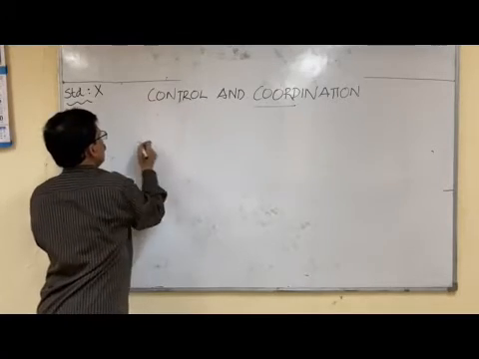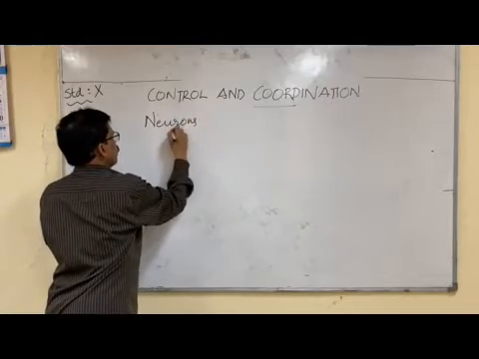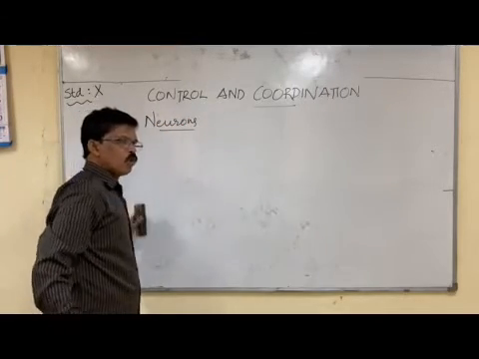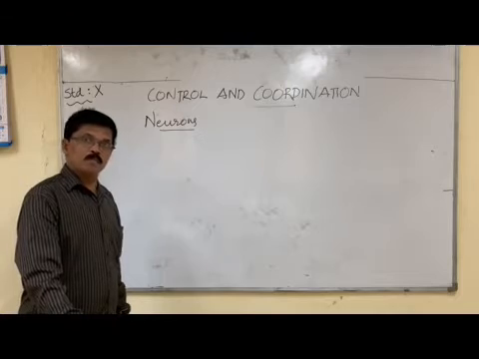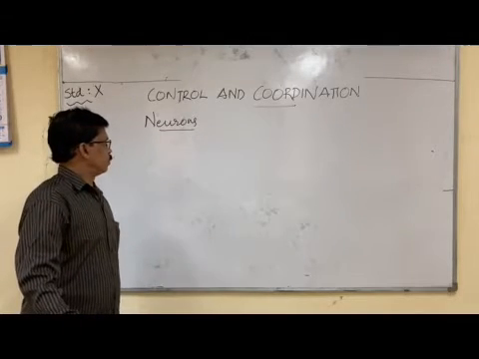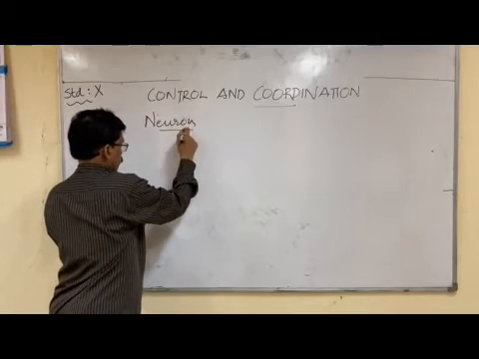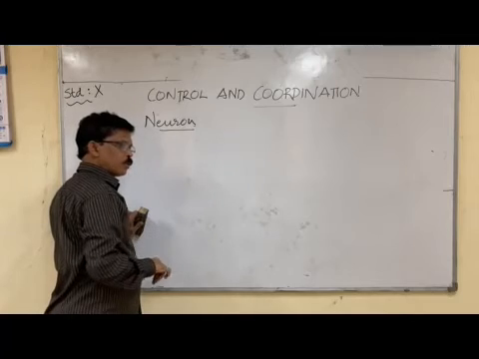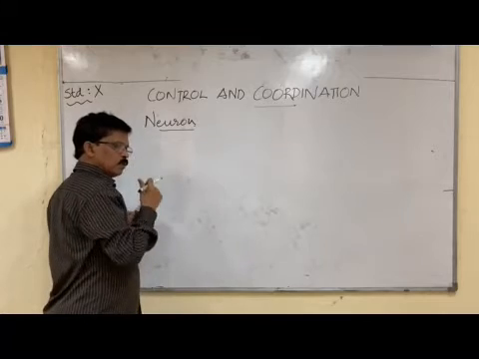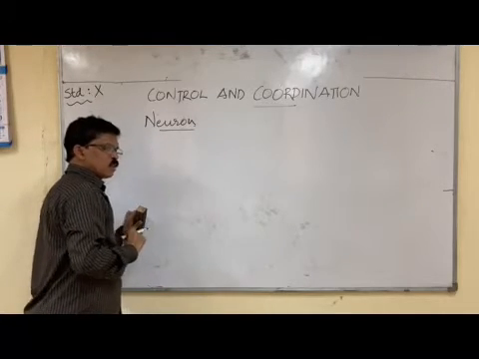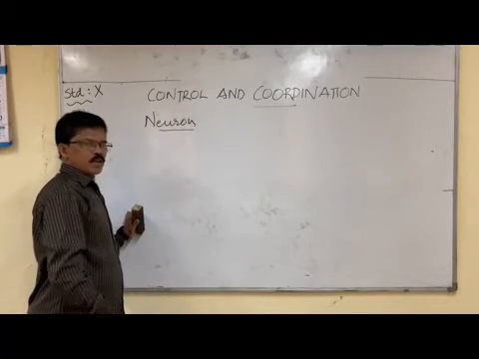Now you have already studied neurons. Neurons are the structural and functional unit of the nervous system, both central and peripheral. You have already drawn the diagram of a neuron and studied its functions. But there are certain advantages and disadvantages of the nervous system or nervous communication.